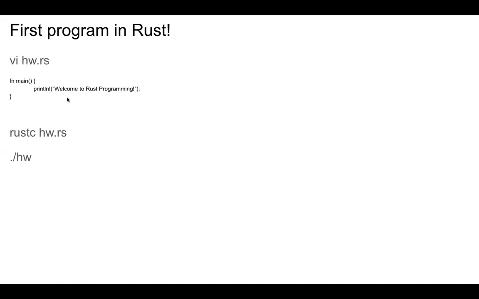Once this program is written, you can save it. Because we downloaded the Rust compiler too, you have to compile, giving it the file name. It creates an executable, and you can just run it, hw. Okay, a native executable file which you executed. Now this is similar to how you do javac, right?